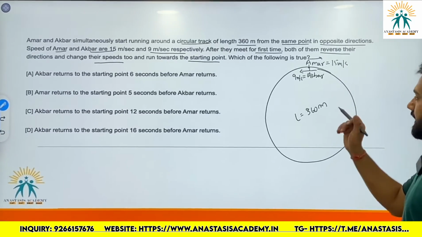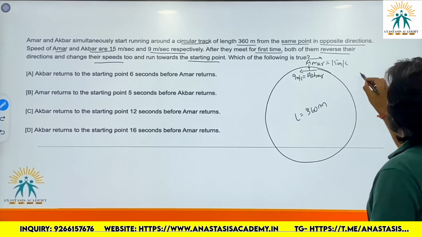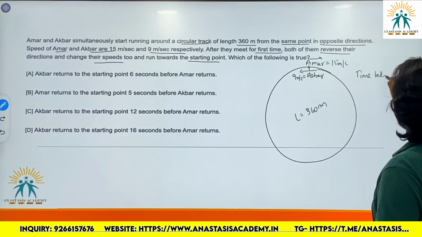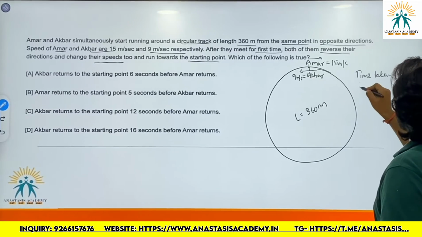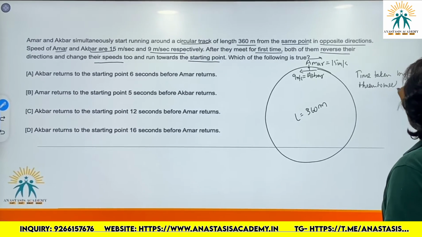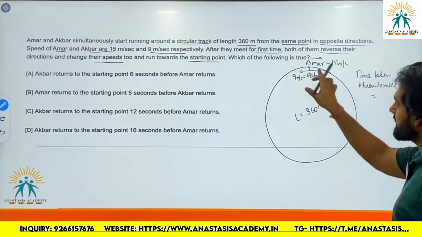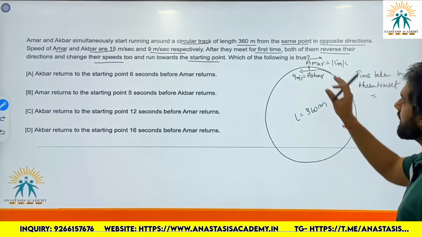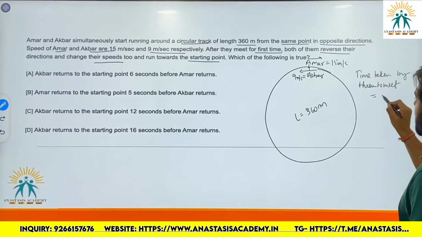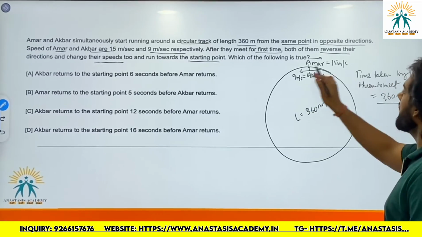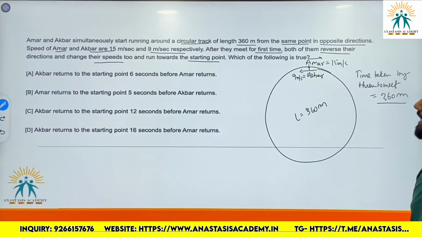Now, the meeting time, or the time taken by them to meet, would be the distance that has to be covered by both, which is 360 meters, that is the track length, and it would be covered by their relative speed.